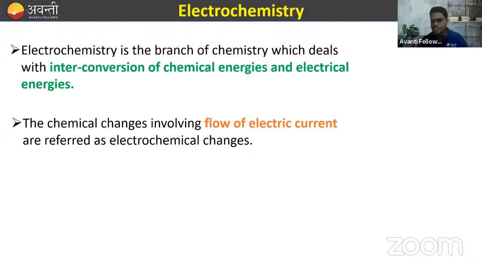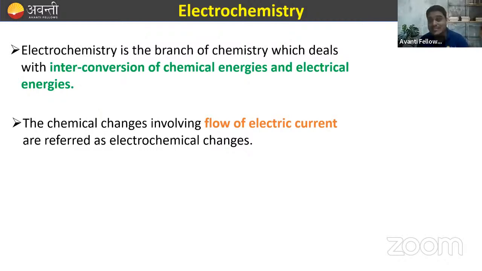Okay, chalo. So basically, what is electrochemistry? We all know this thing now. Electrochemistry is the interconversion of chemical energy and electrical energy. So what do you mean by this term interconversion? Can anyone explain to me, beta? Interconversion of chemical energy and electrical energy, can anyone tell me what you mean by this term interconversion here? Chalo. So interconversion means that we can convert chemical energy into electrical energy and similarly electrical energy into chemical energy.